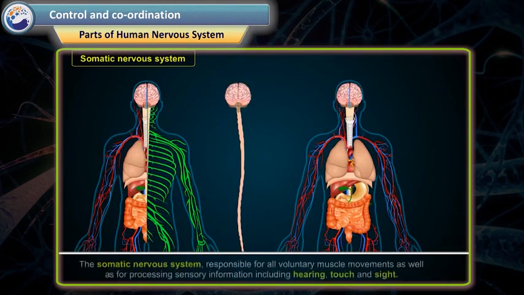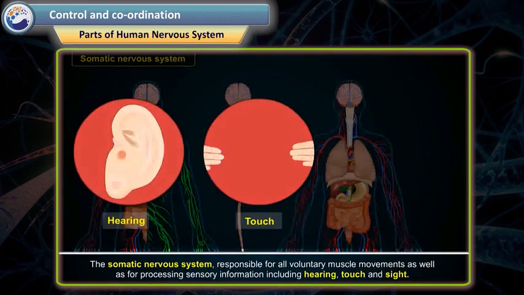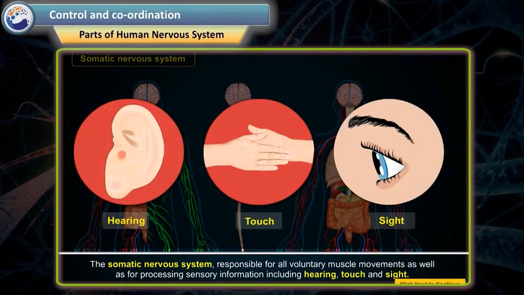Somatic nervous system. The somatic nervous system is responsible for all voluntary muscle movements as well as for processing sensory information including hearing, touch, and sight.